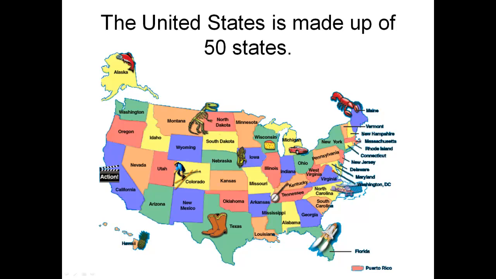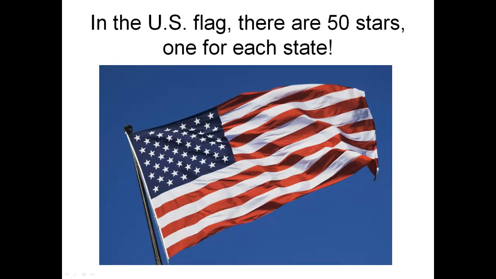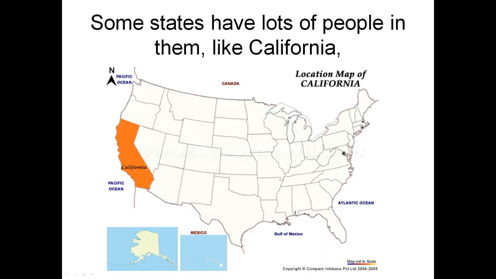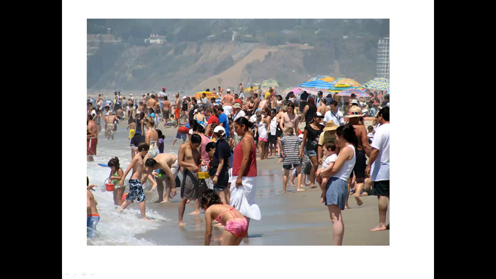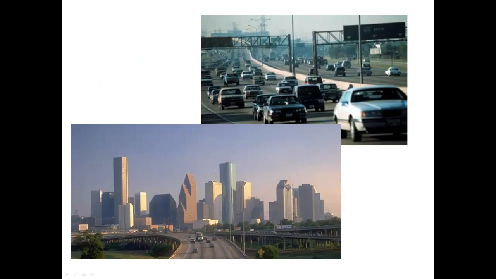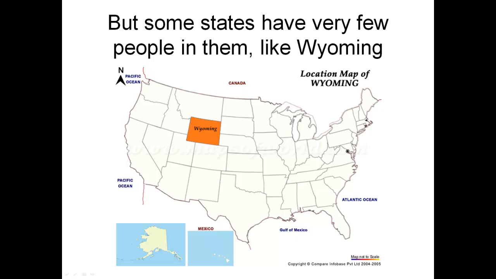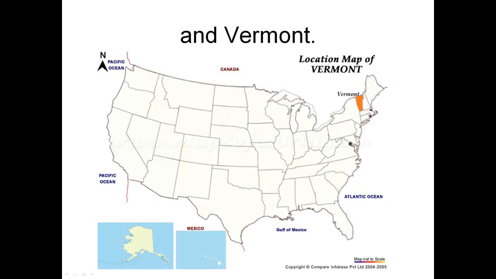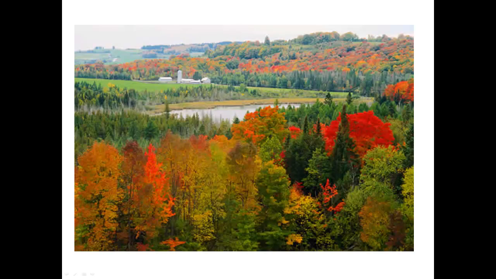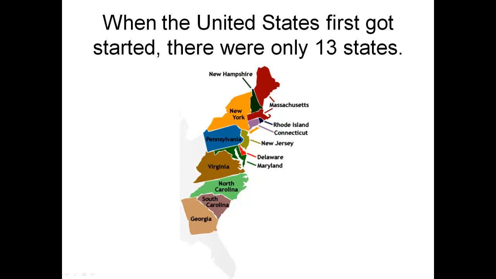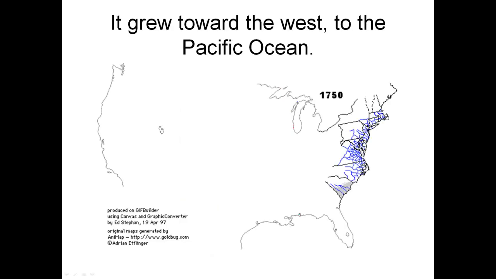The United States is made up of 50 states. In the U.S. flag, there are 50 stars, 1 for each state. Some states have lots of people in them, like California and Texas and New York State. But some states have very few people in them, like Wyoming and Vermont. When the United States first got started, there were only 13 states. It grew toward the west to the Pacific Ocean.